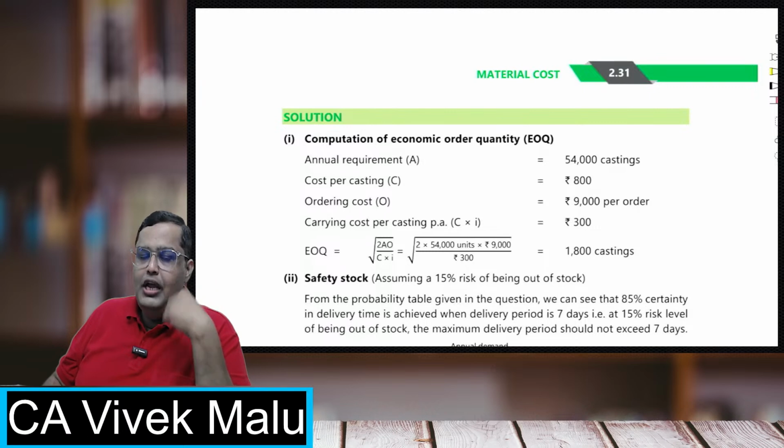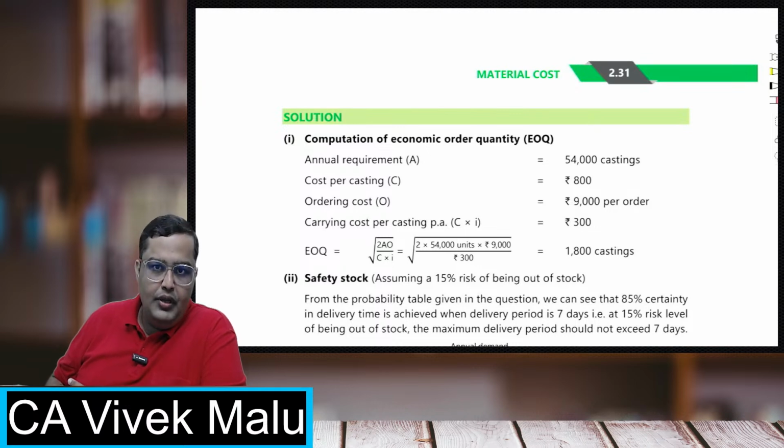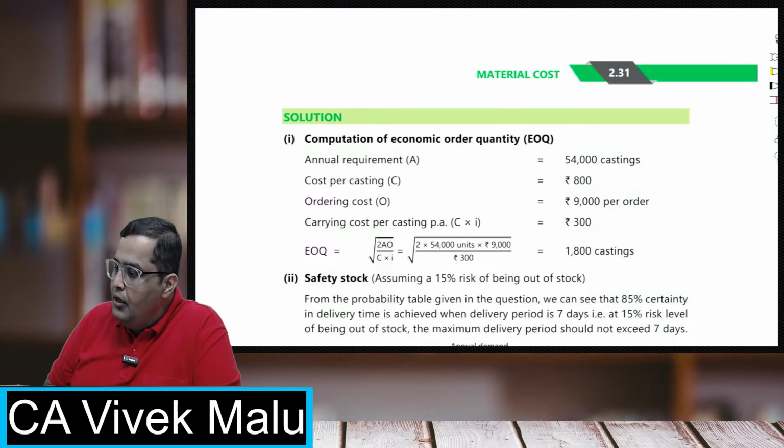And in my opinion, you will find materials cost in your compulsory question in the next paper. In the upcoming paper, you will find materials cost in the compulsory question. This is my expectation. So 10 marks is the bare minimum. This is what is going to come in this.